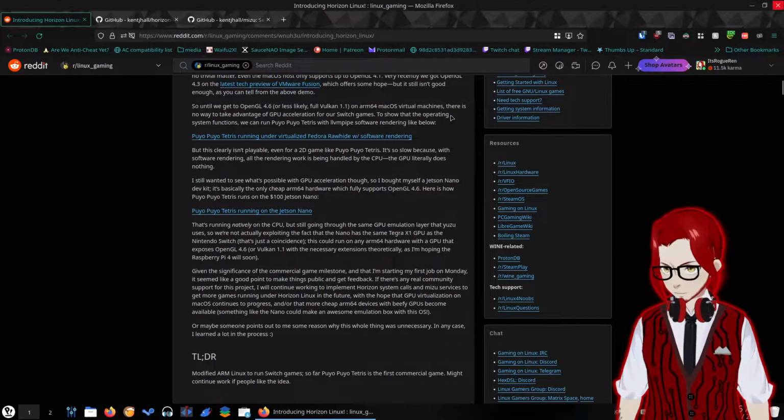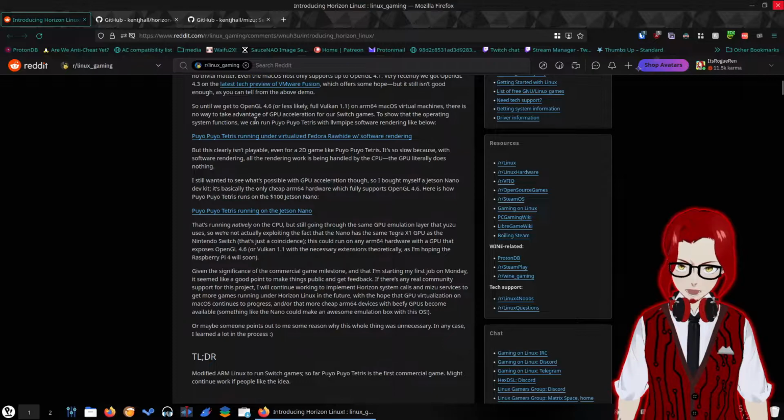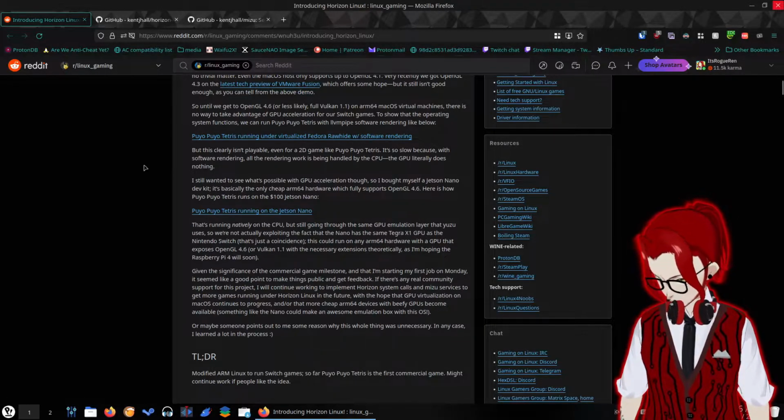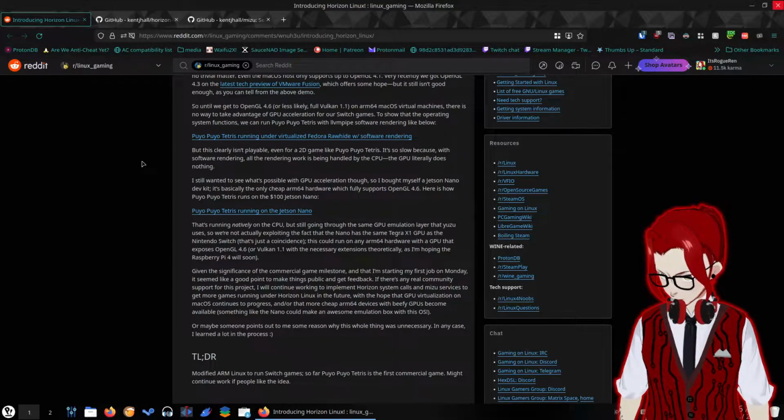To show that the operating system functions, we can run Puyo Puyo Tetris with LLVMpipe software rendering like below. Okay, so that was the other video. But this clearly isn't playable. Even for a 2D game like Puyo Puyo Tetris, it's so slow because with software rendering, all the rendering work is being handled by the CPU. The GPU literally does nothing.